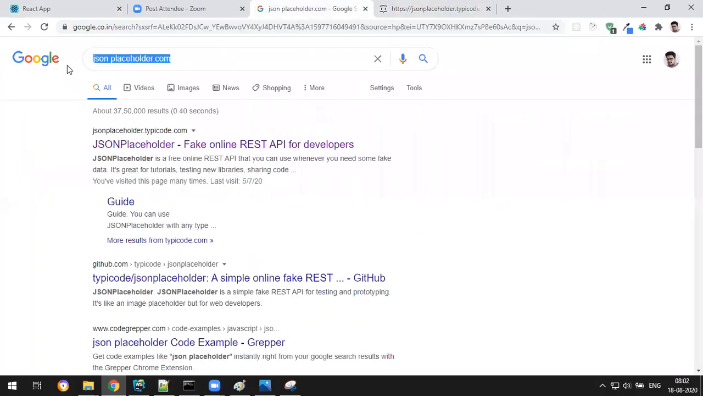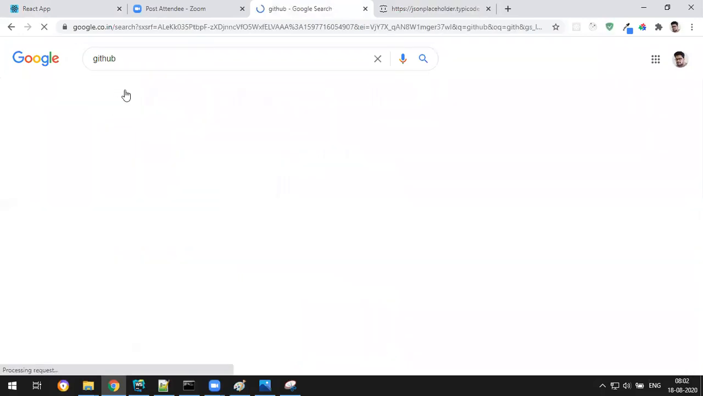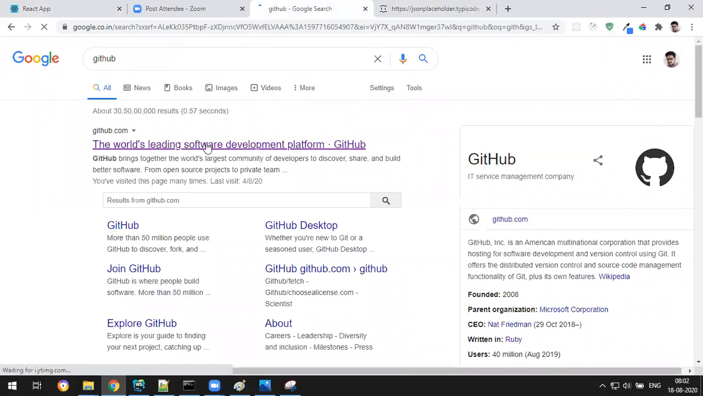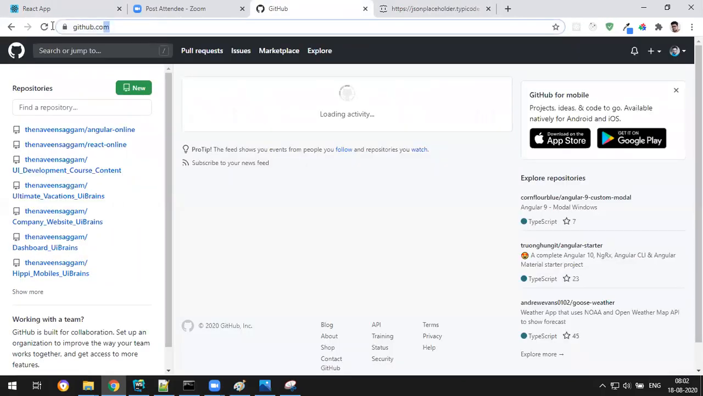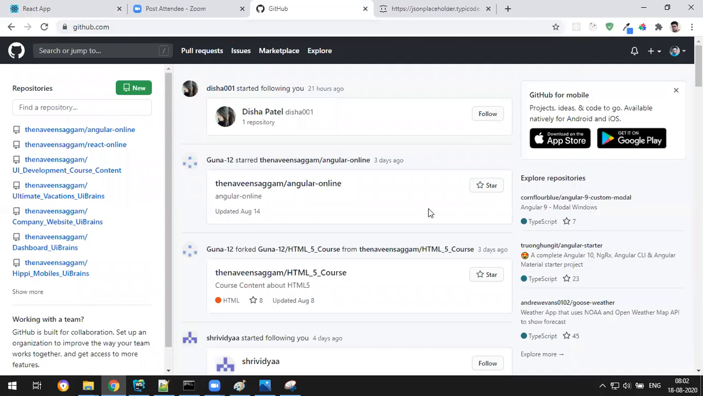How to do it: you need to have a GitHub account. Just go to github.com and sign up. I have logged in already. Just go to github.com, sign up, and then log in. Simple. Just like signing up on any general website. Sign up and log in.